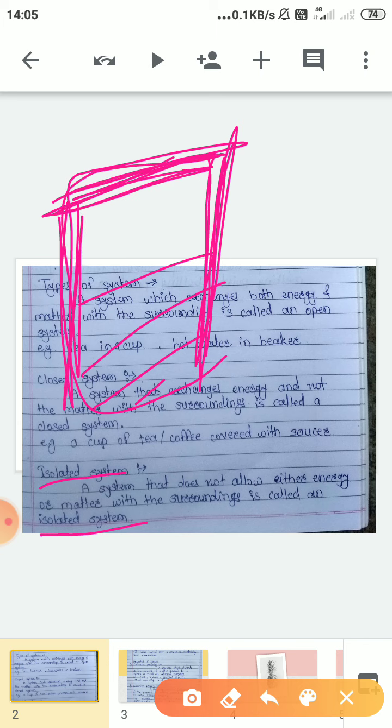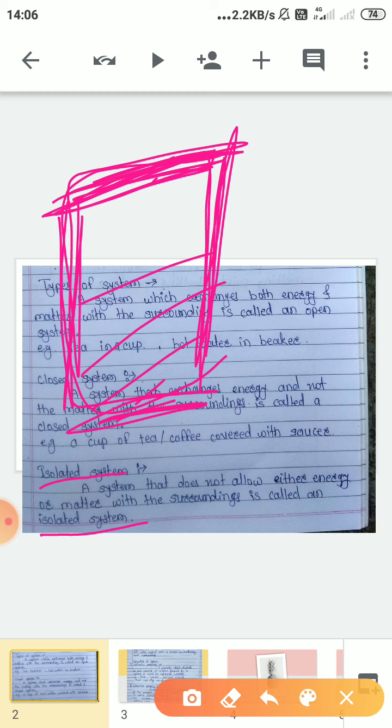Tea can stay as it is for 5, 6, 7 hours. That means compared to a cup of tea in an open environment or a cup of tea covered with a saucer, it will take a long time to cool.